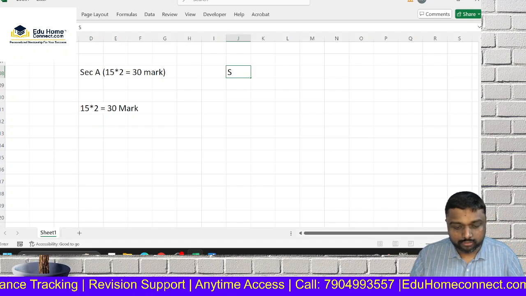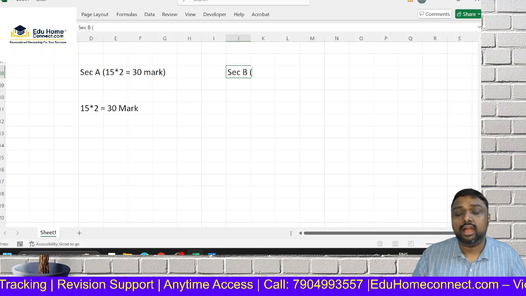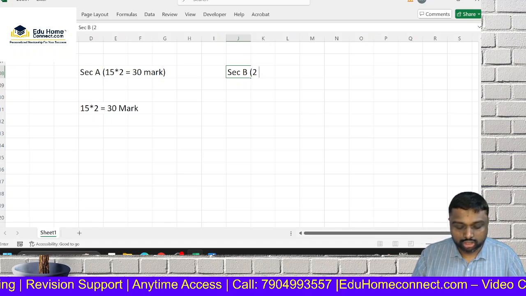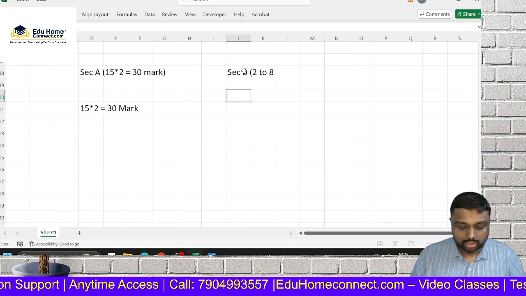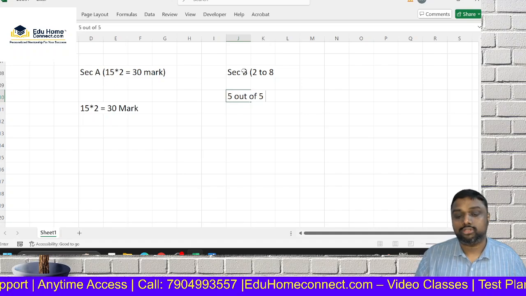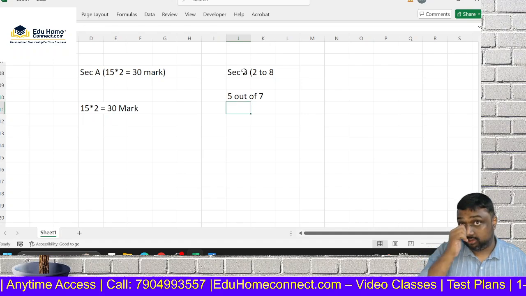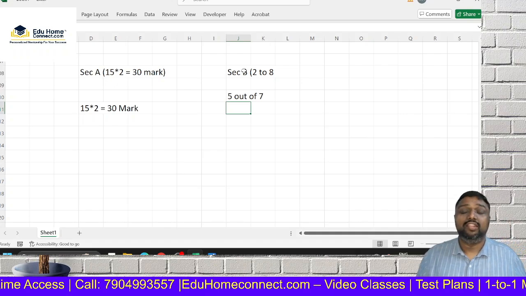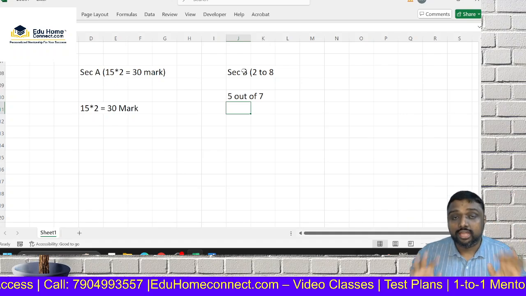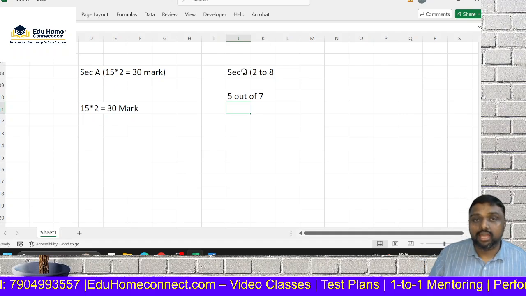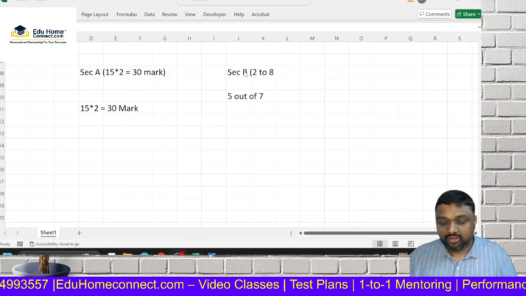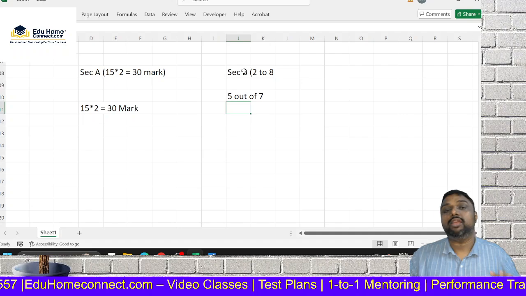Now we are going to the Section B main area. For information, we have question numbers 2 to 8. That is 7 questions, and we have to write 5 out of 7 questions. That is, we have a choice option here. In MCQ, no choice: 15 MCQ, we have to write all 15. But here, we have to write only 5 out of the 7.